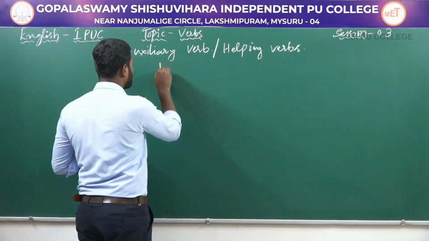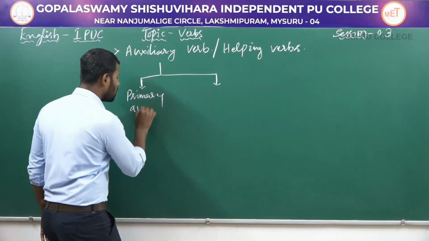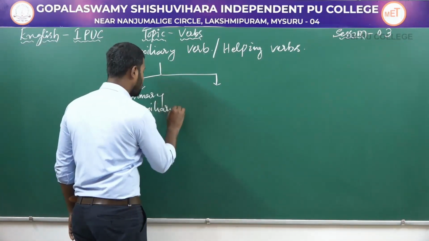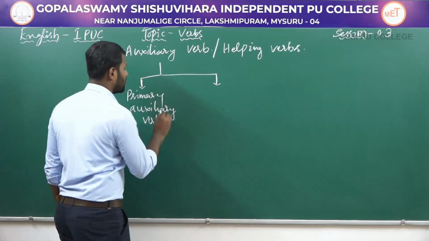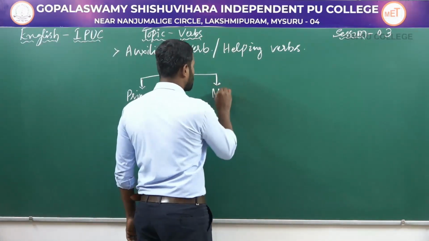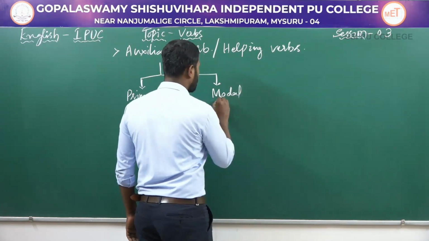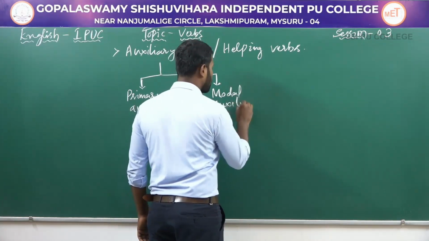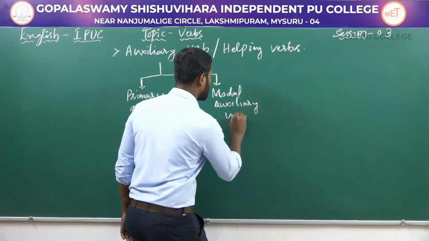First one is primary auxiliary verbs. And the next one is modal auxiliary verbs.